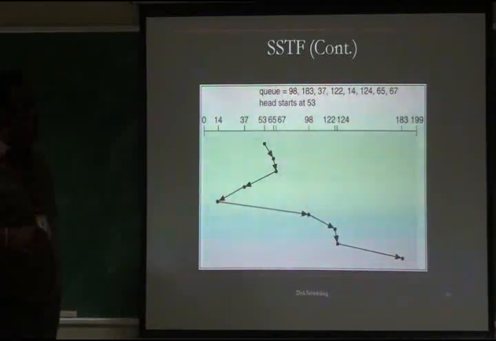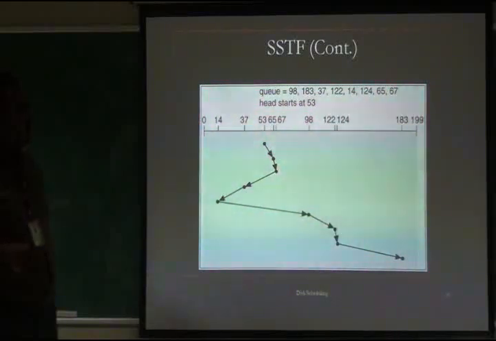From 53, 98 is high, 183 is high, 37 is 16 movements away, 122 is very high, 14 is high, 124 is high, but 65 from 53 is only 12 movements. Compared to 37 at 16, 65 at 12 is smaller. So from 53 it goes to 65.